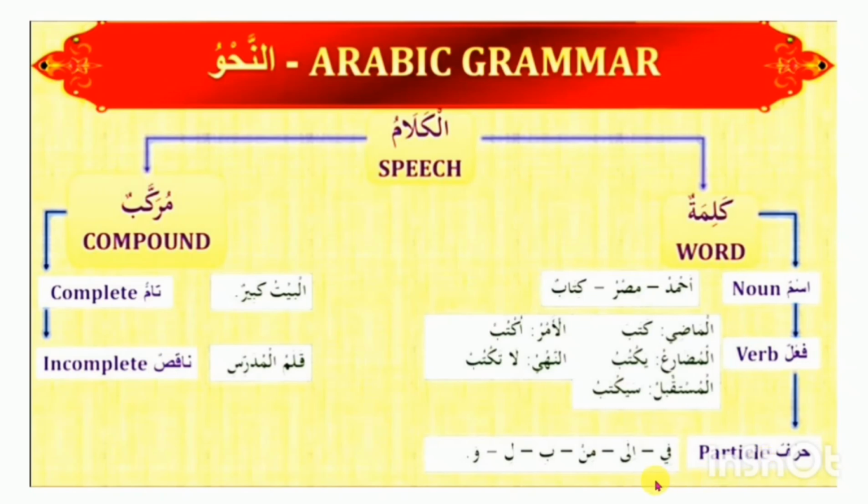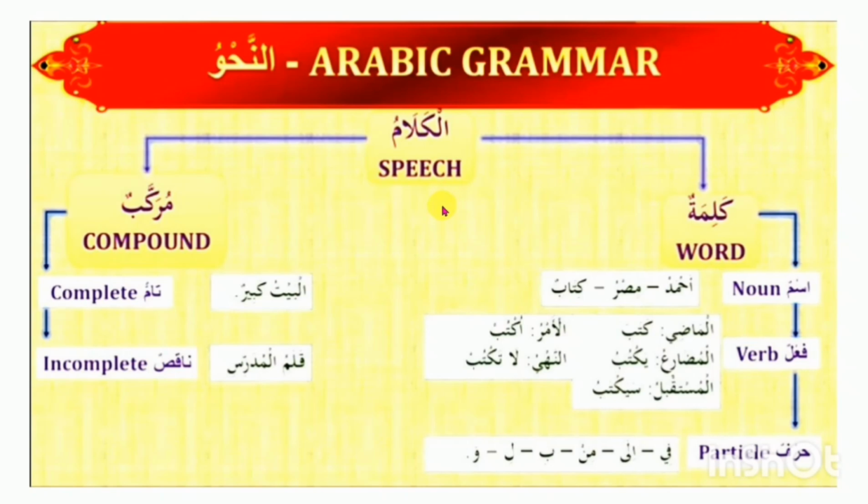Fi means in. Ila means to. Min means from. Bi, li, wa. These are particles. There are various particles in Arabic grammar. I will try to discuss them later, inshallah. This was just the introduction of kalima. Kalima has three parts: noun, verb, and particle. Noun in Arabic is isim, verb is fi'l, and particle is harf.